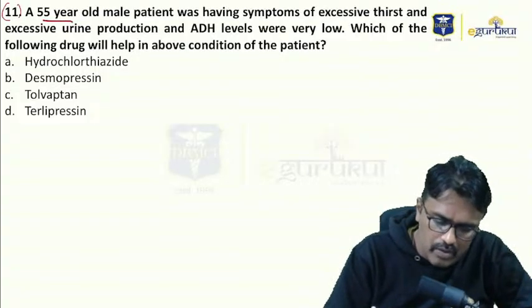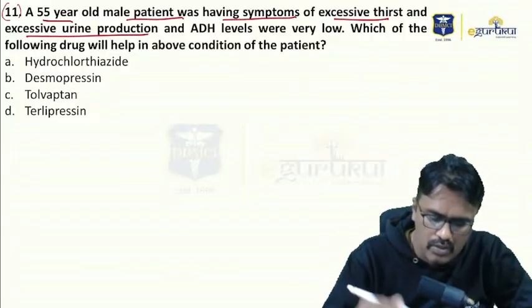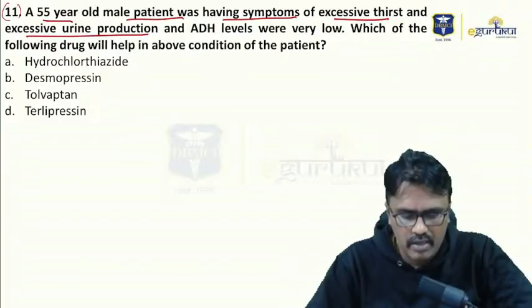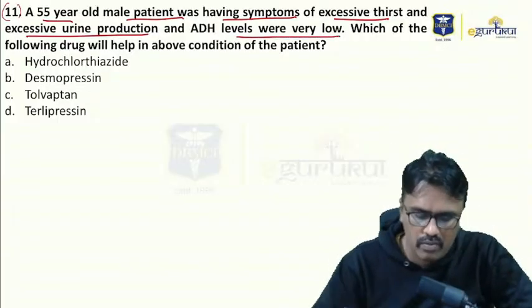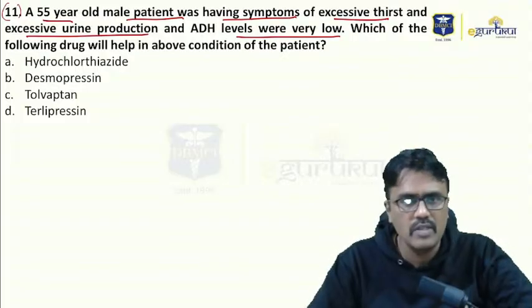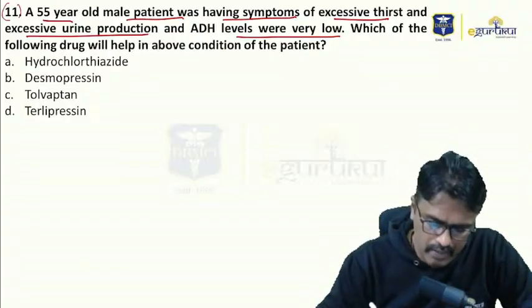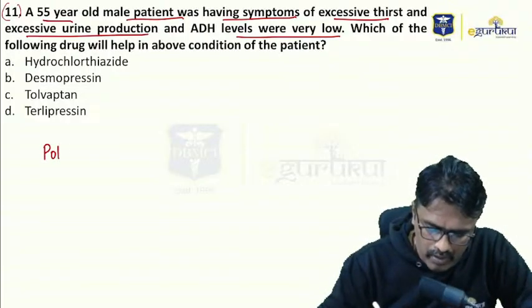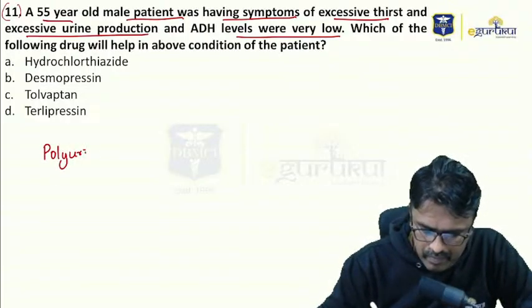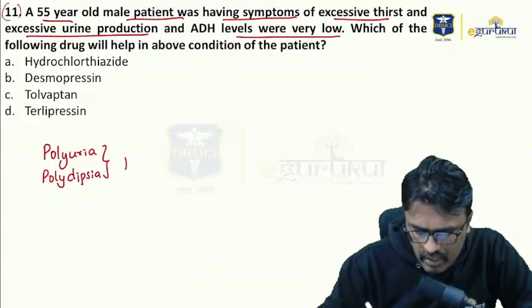A 55-year-old male patient was having symptoms of excessive thirst and excessive urination, and ADH levels were very, very low. Which of the following drugs will help in the above condition of the patient? So these are case-based questions. You have to approach this. First of all, the patient is having polyuria and excessive thirst is polydipsia. So this will point towards the patient having diabetes insipidus.